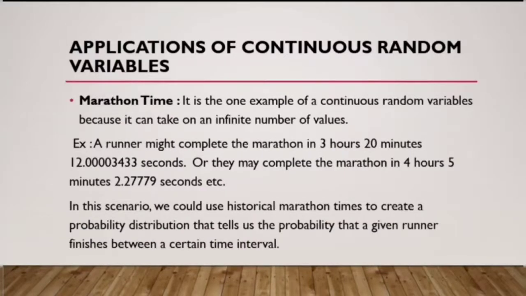Marathon time is one example of a continuous random variable because it can take on an infinite number of values. For example, a runner might complete the marathon in 3 hours 20 minutes 12.0 seconds, or they may complete the marathon in 4 hours 5 minutes 2.27 seconds, etc. In this scenario, we could use historical marathon times to create a probability distribution that tells us the probability that a given runner finishes between a certain time interval.